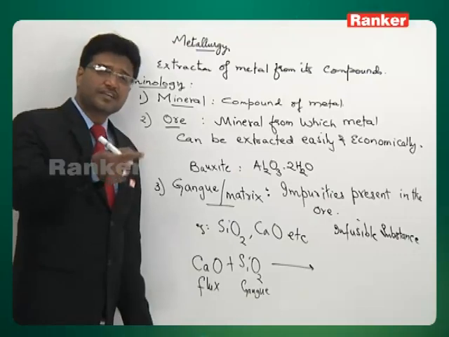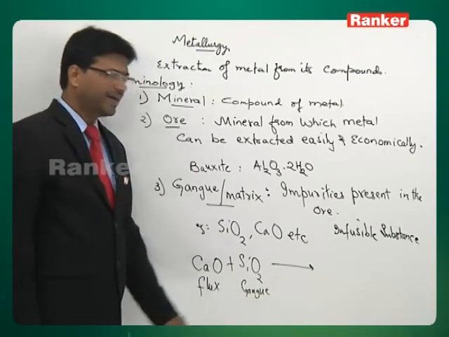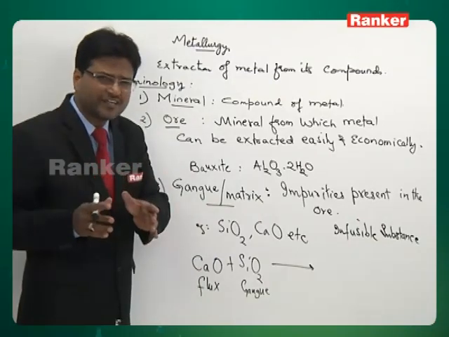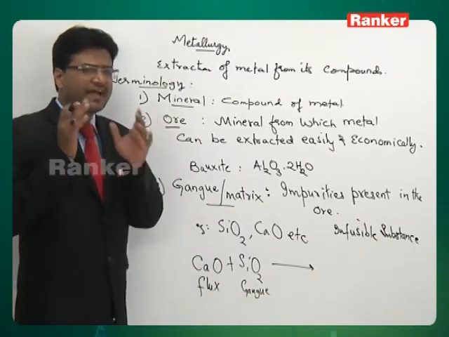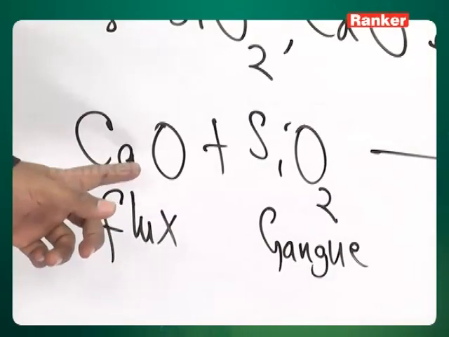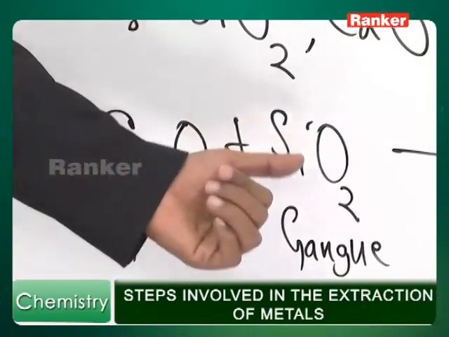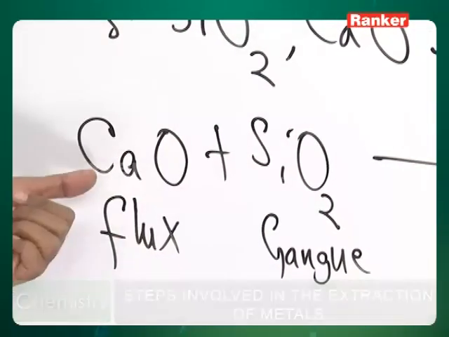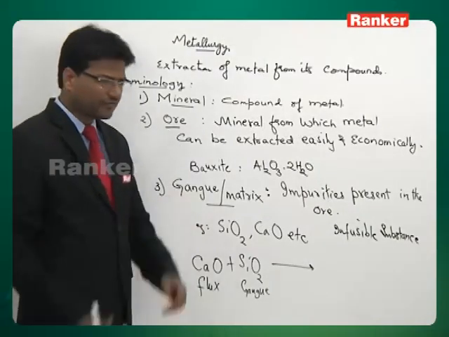The substance which is intentionally added to remove the gangue from ore is called flux. If your gangue is acidic, add a basic flux. If your gangue is basic, add an acidic flux. That means if this is present as an impurity, then use this as a flux. So that's how we remove it.